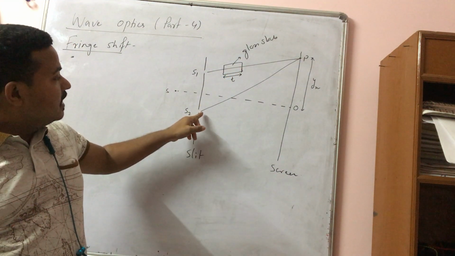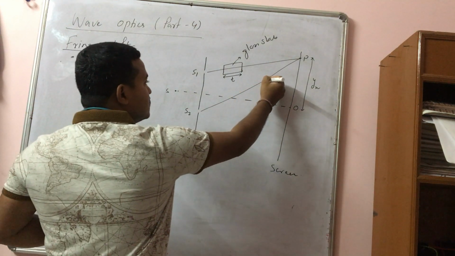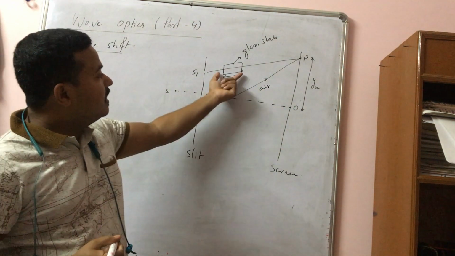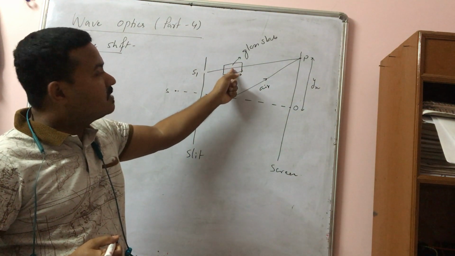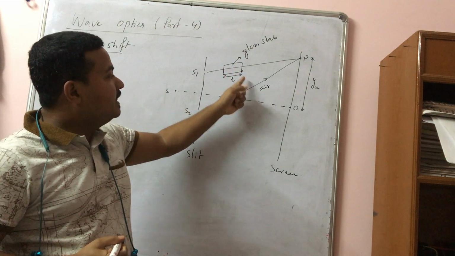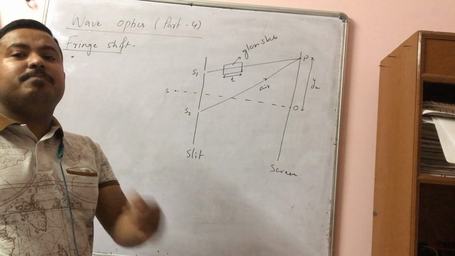Because here this beam travels in air, but here this beam travels through this glass, so there is a change in the refractive index, and because of this difference in the medium there is an extra path difference.